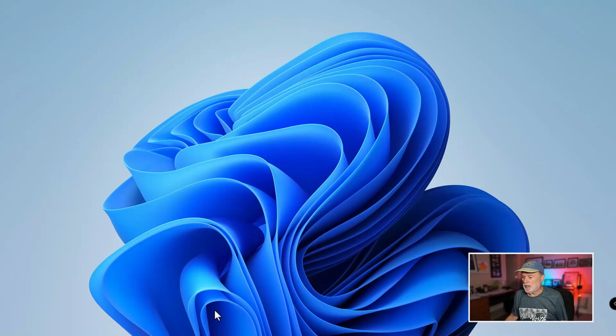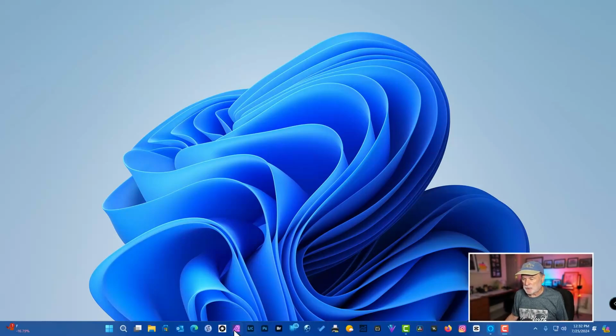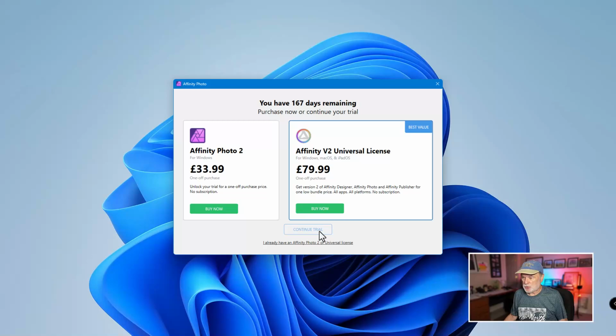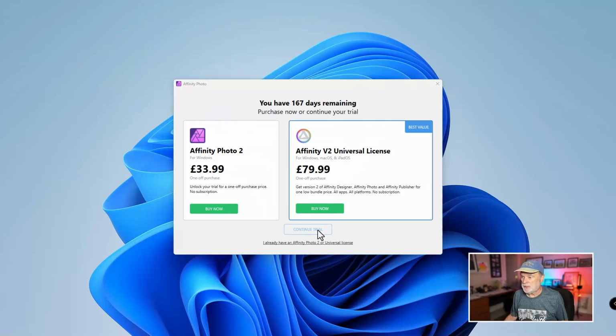So right here, I've got the trial version. We get it for 6 months, and I encourage you to do this. And as this opens up, it'll remind me that this is a trial version. And so I'm just going to continue right here as a trial version.